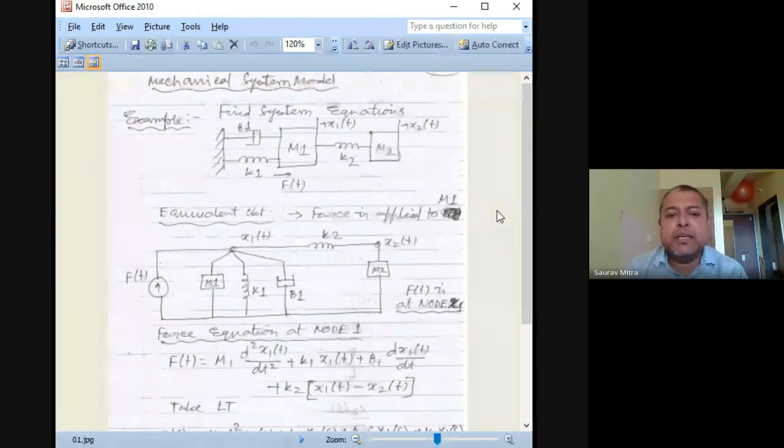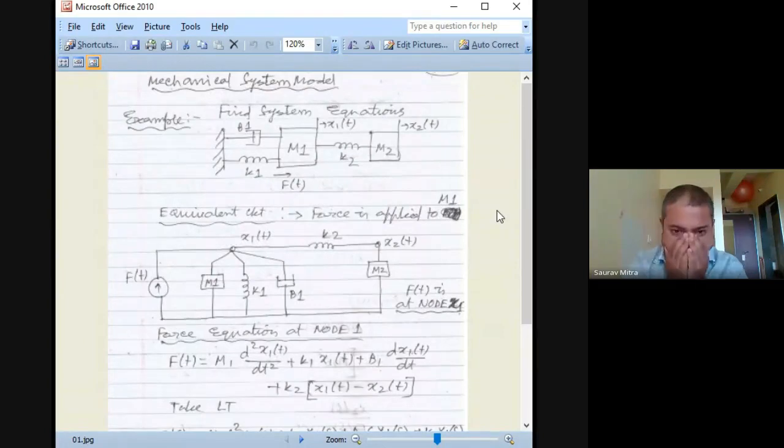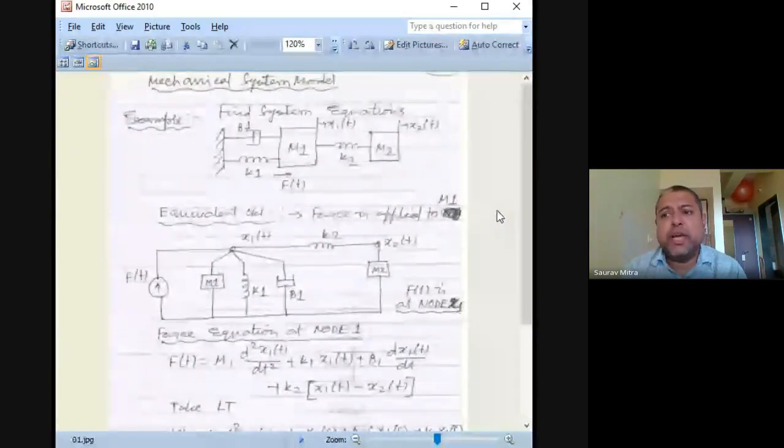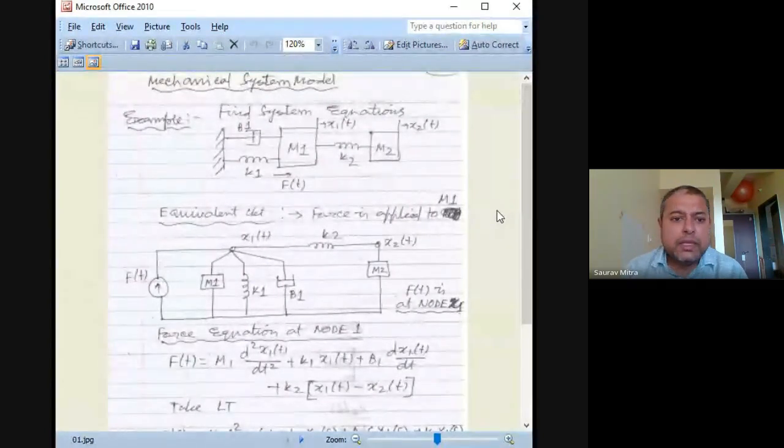This one numerical will go for 1 hour, because of all the things we are going to do. So I would ask you to have pen and paper with you, and if possible draw the diagram, because when I go to the next page you might not be able to see this. So don't just listen, keep on drawing, and draw very fast. Let it be rough, because I'm not doing it in the class. Had I been doing it in the class, you would have taken notes. So keep drawing very fast.